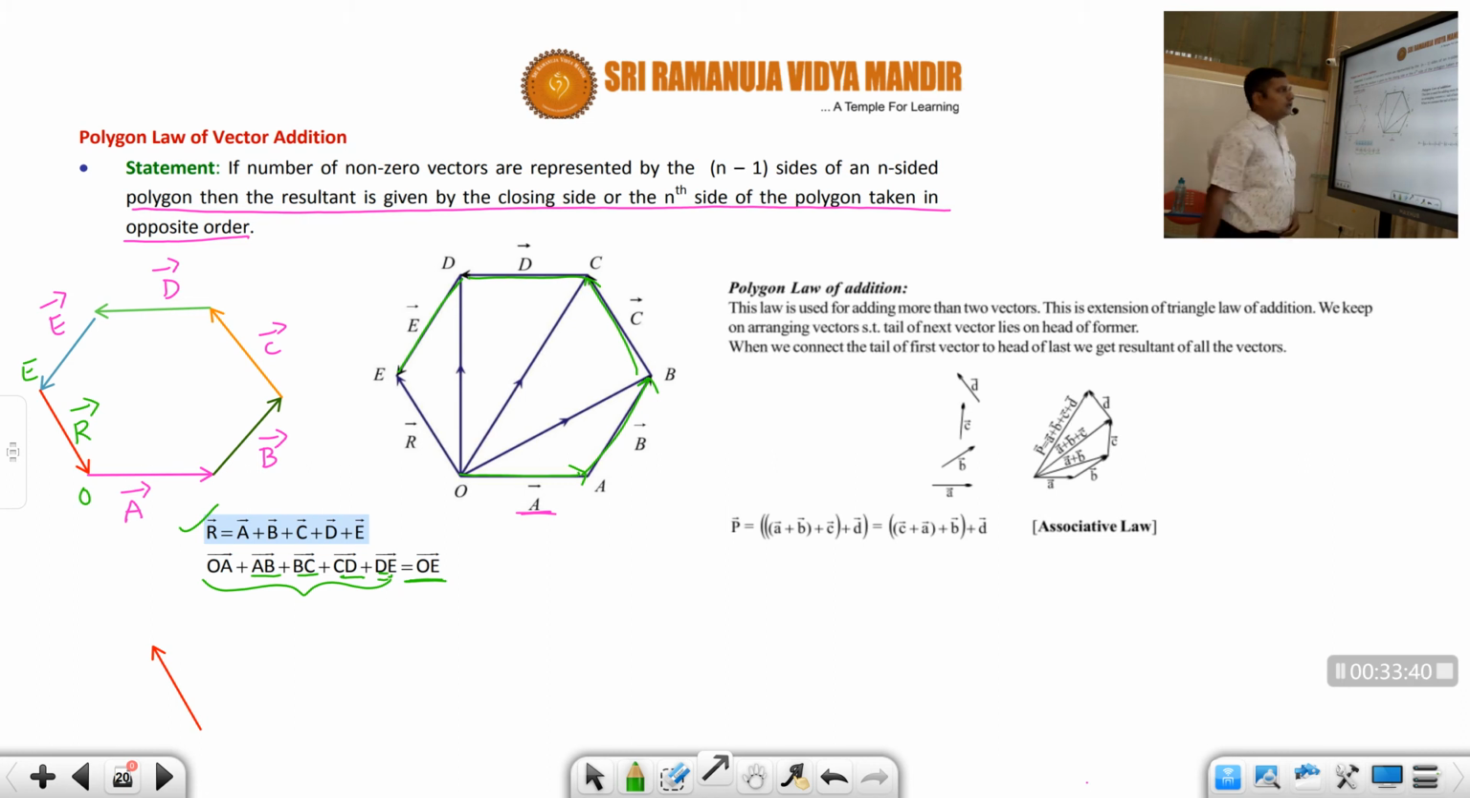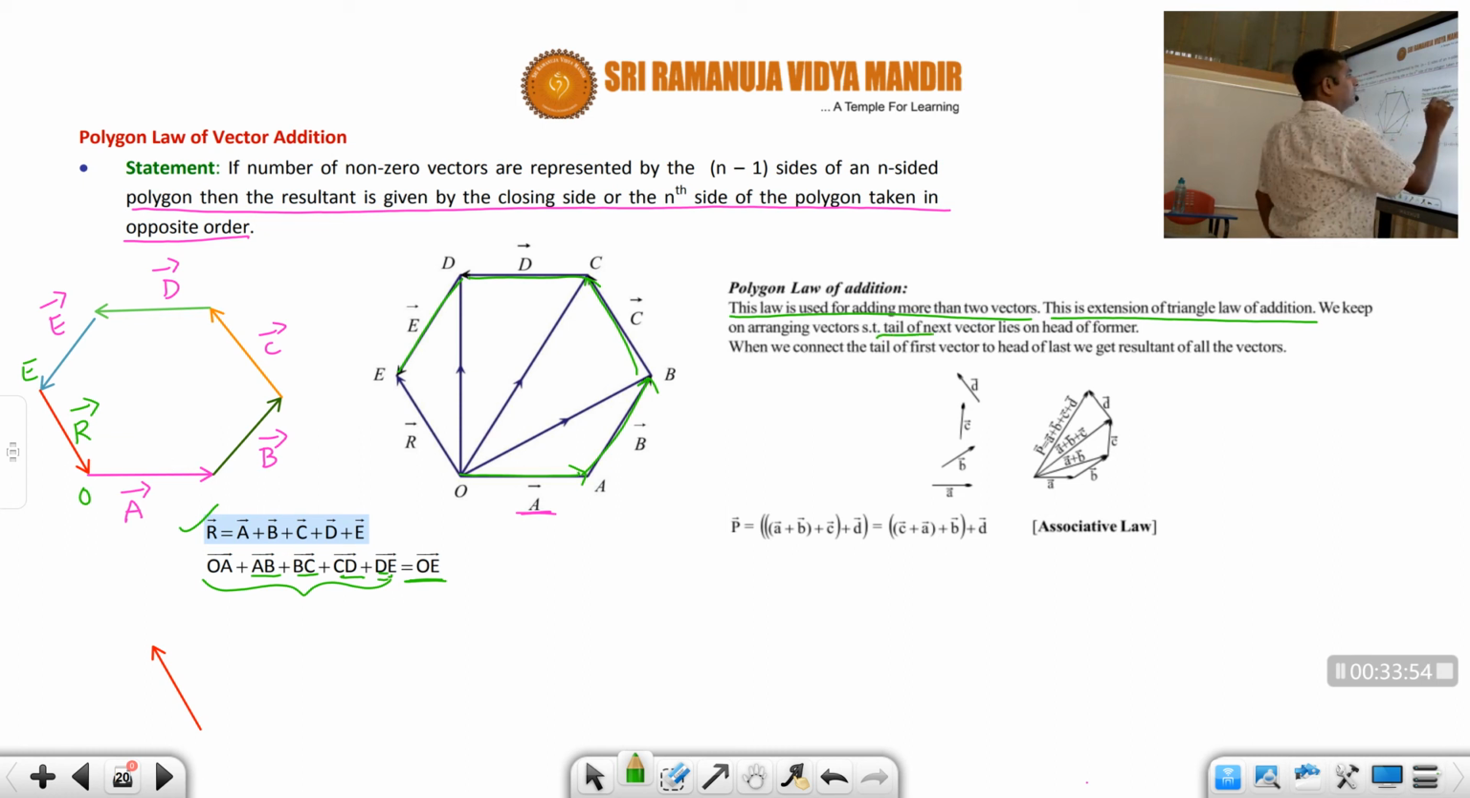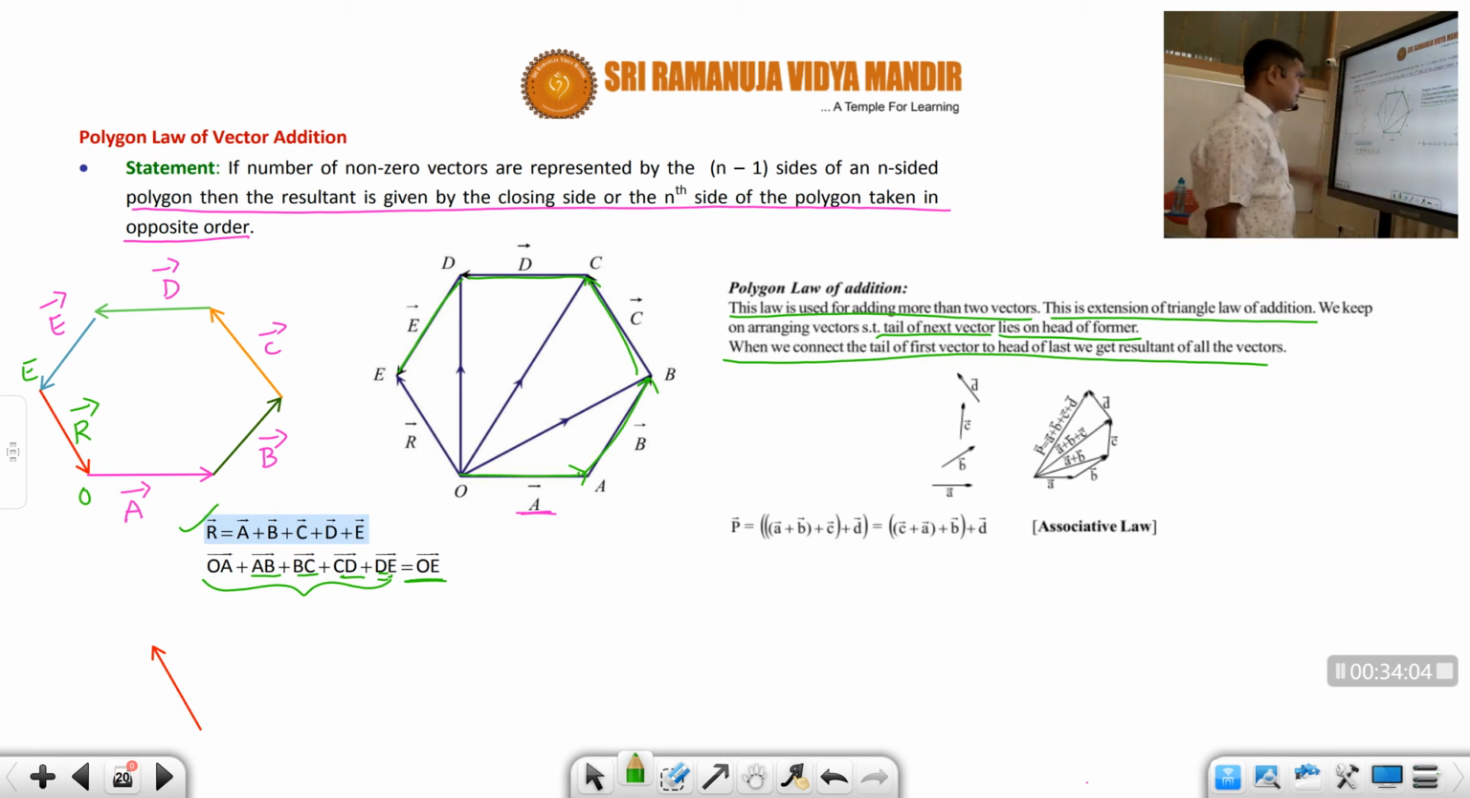If you want to understand this polygon law more deeply, I gave the explanation here. This law is used for adding more than two vectors. Okay, students. This is the extension of the triangle law, where the tail of the next vector will always be connected to the head of the former vector. So whenever we connect the tail of the first vector to the head of the last, we get the resultant of all the vectors. Okay, students.